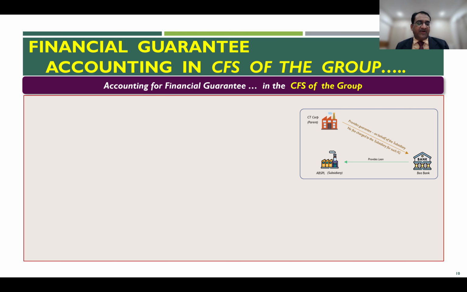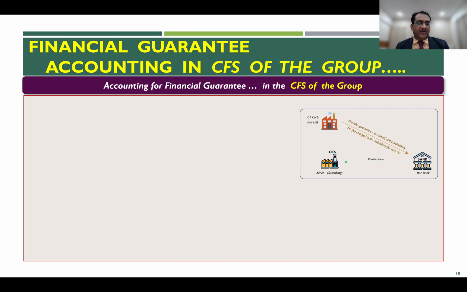Again, this is something which is given in Ind AS 109 or IFRS 9, the equivalent literature in IFRS. Okay, so that is one. Now, irrespective of whether the guarantee is considered as a separate unit of account or not, the financial guarantee is not separately recognized in CFS, because in CFS the fair value of the guarantee needs to be eliminated. Now let us see how it impacts.